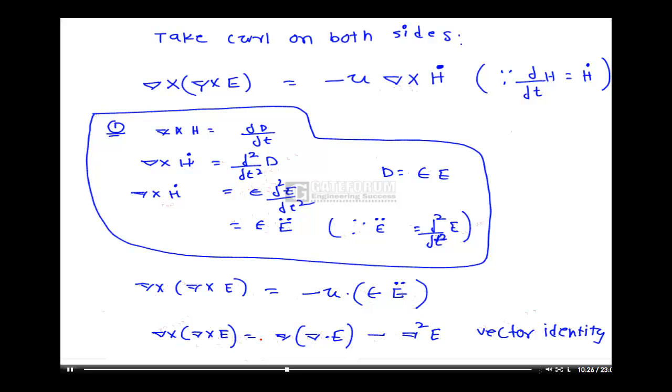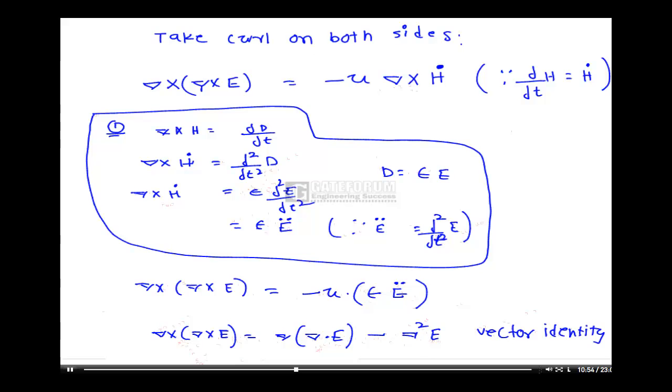Del cross del cross A is equal to del into del dot A minus del squared A, where A is a vector. Similarly, use the same vector identity here. Then I can write del cross del cross E as del into del dot E minus del squared E. But here I am considering free space phenomena.